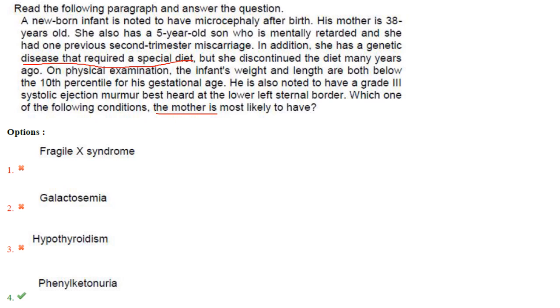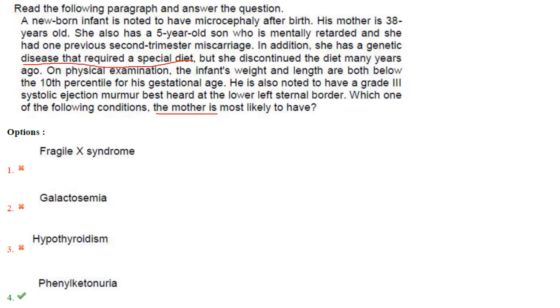He is also noted to have grade 3 systolic ejection murmur best heard at the lower left sternal border. Which one of the following conditions is the mother most likely to have? They have asked about the mother, but they have told so many things about her family and children. So they want to know what is the problem with the mother.